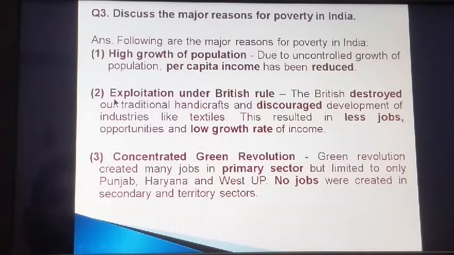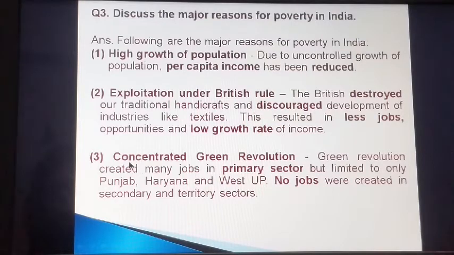Number 2 is exploitation under British rule. British rule destroyed our traditional handicrafts and discouraged development of industries like textiles. This resulted in fewer job opportunities and a low growth rate of income.